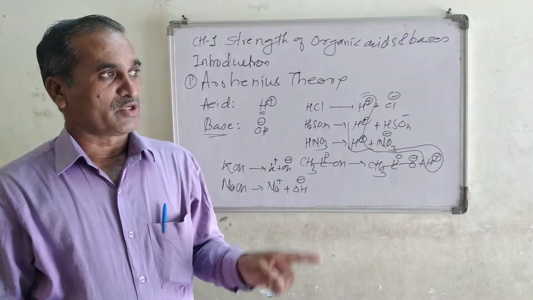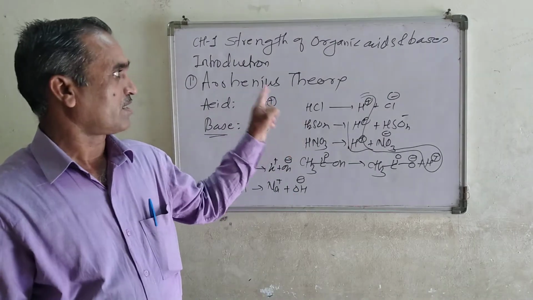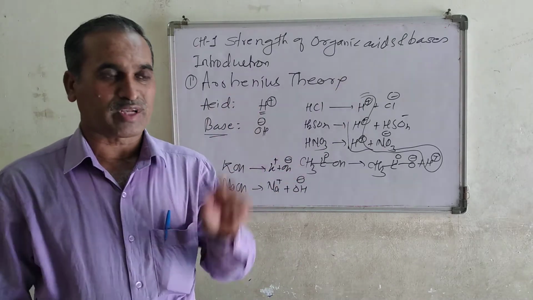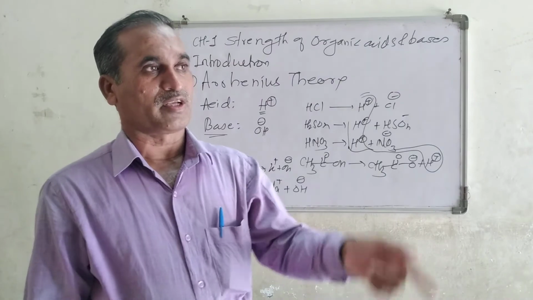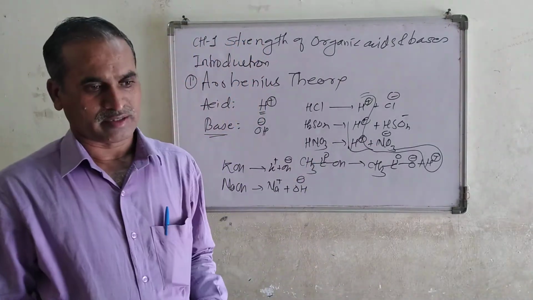Any substance which dissolves in water and produces H plus ion is known as an acid, just like HCl. And the second one, base means what? Any substance which dissociates in water and produces OH minus is called a base.